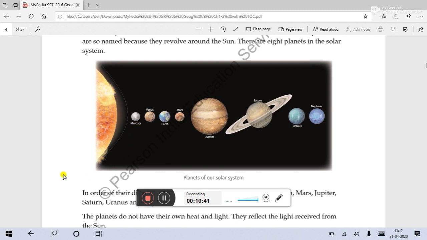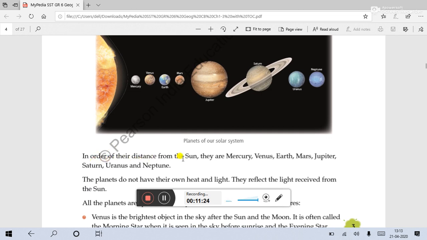Mercury is revolving in its orbit. Venus also has its own orbit. Earth also has its own orbit. It is also moving on its own axis. We will read about it in detail in the next chapter. But we are now going to read only about these 8 planets and how they are revolving. They are all revolving according to the distance they are covering, and because of the gravitational pull of the sun.